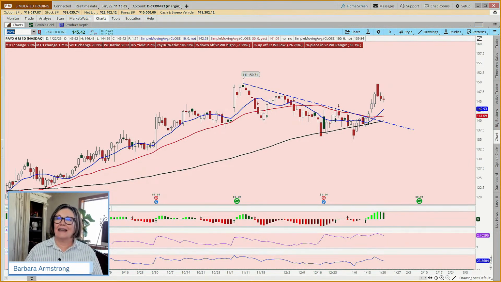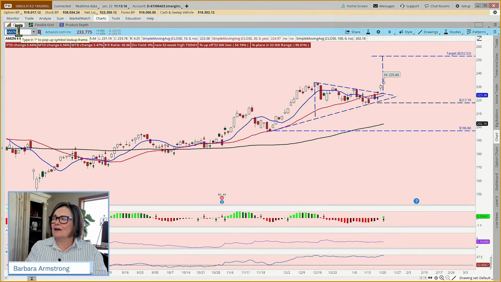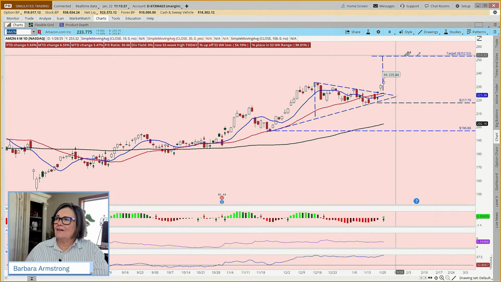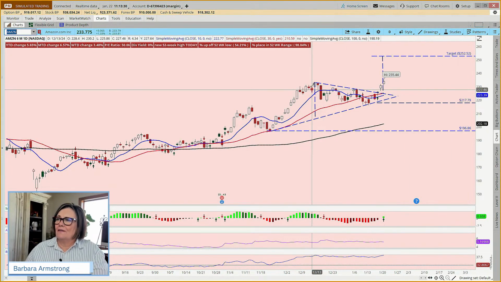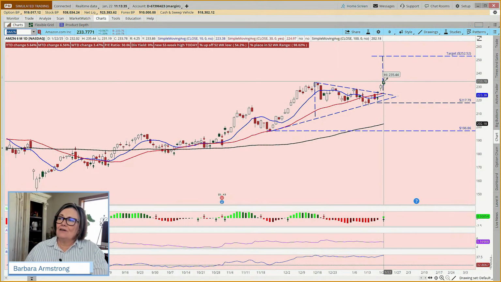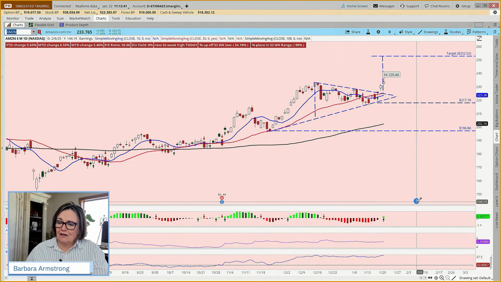Now, how about we look at Amazon? Been a lot of chit chat about Amazon in the press. Well, Amazon is a pretty big player in the market. It carries a lot of weight, and so it's something that's discussed a lot. Now, we've obviously talked about this, and we have a target from another class on this, based on this pennant or wedge pattern that it broke out of. And so might there still be an opportunity here? Yes, but when is earnings? February 6th.